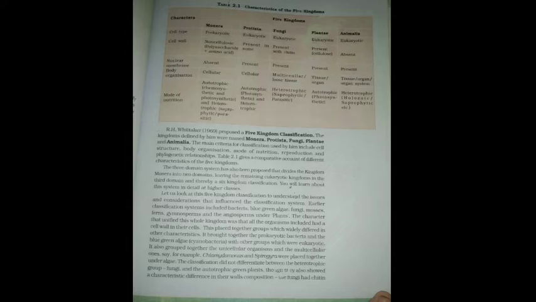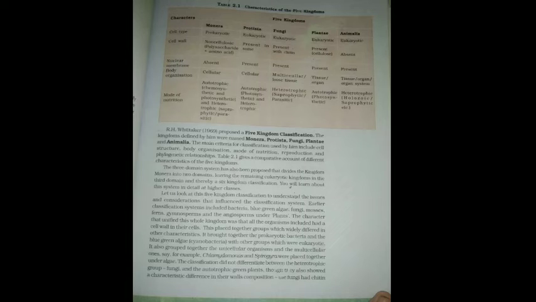R.H. Whittaker, 1969, proposed a 5-kingdom classification. The kingdoms defined by him were named Monera, Protista, Fungi, Plantae and Animalia. The main criteria for classification used by him include cell structure, body organization, mode of nutrition, reproduction and phylogenetic relationships. Table 2.1 gives a comparative account of different characteristics of the 5 kingdoms.